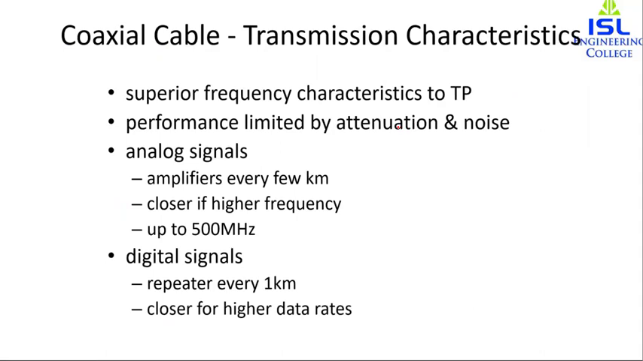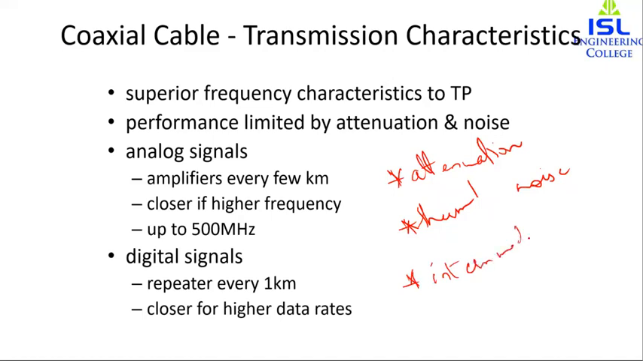And what is the disadvantage, or what are the problematic features? The problematic features are attenuation, that is the lowering of the signal strength, and then we have thermal noise. Noise is produced, and then we have intermodulation noise. So these are the problem-causing features in the case of coaxial cable.